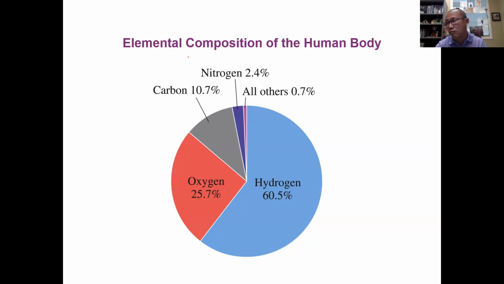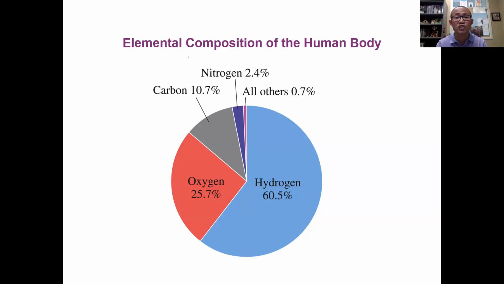But if we get rid of water, and therefore the hydrogen and oxygen, the most abundant element constructing a human body is carbon. We're carbon-based living organisms. The whole planet Earth is a carbon-based organism. Organic chemistry, if you get a chance to study it later on, is the study of carbon.